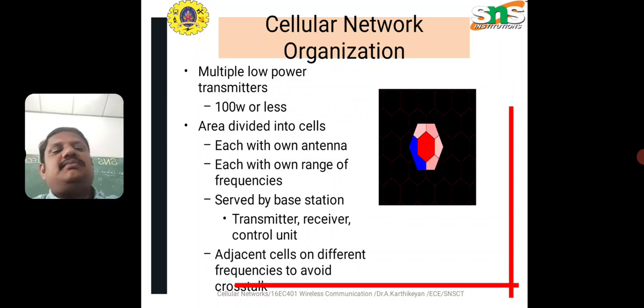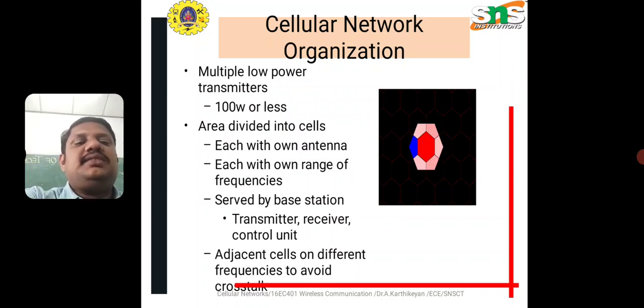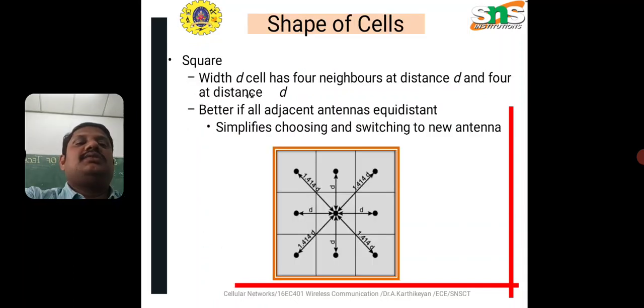Each cell is served by a base station, which has a transmitter, receiver, and a control unit. With the help of these three, we can interconnect the networks. Adjacent cells use different frequencies to avoid crosstalk, because if the nearest cell sites have the same frequency, it will cause crosstalk. So we can eliminate this by using a different set of frequencies. This is the shape of the cellular networks.